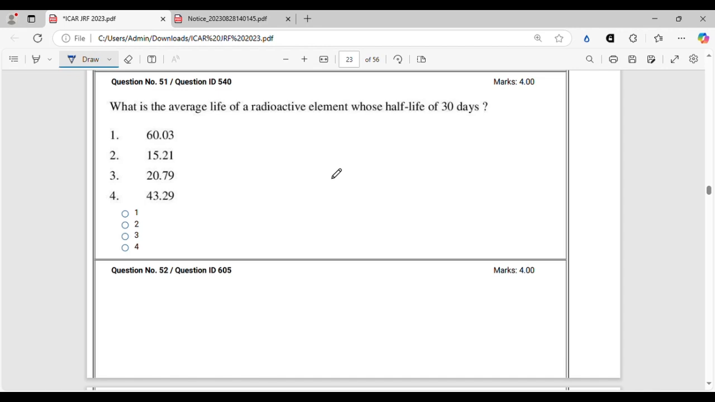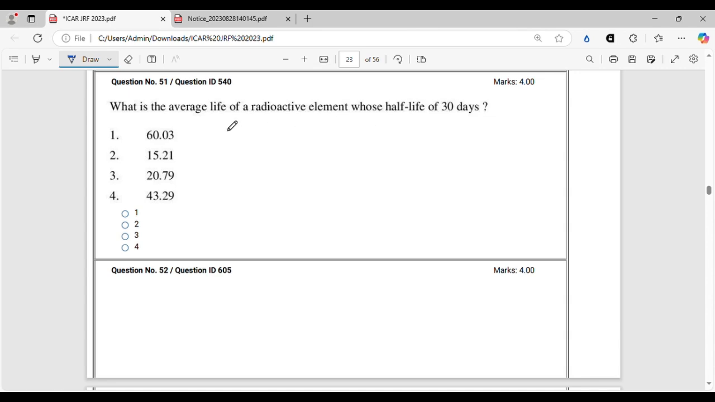So welcome back to the continued coverage of the ICAR JRF 2023 physical science question. So let's dive into it. So this question is a question from radioactivity, and this is one of the most frequently asked questions, and you should be very thorough with the radioactivity chapter. You should know the inventors, the units, the instruments used for measuring that. So this question asks about the half-life.